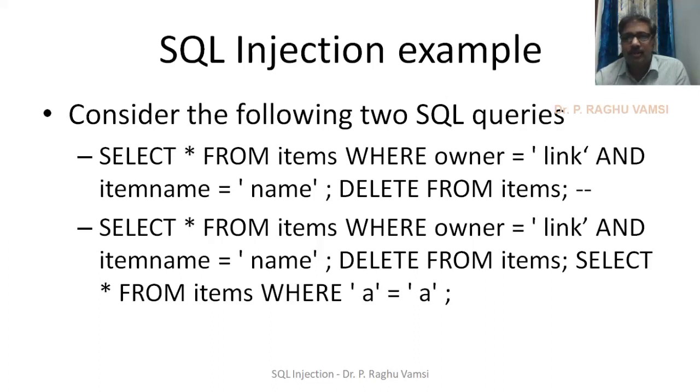That means select star from items where owner is equal to link and item name is equal to name is a query. Okay, this query is over now. Now semicolon, that means you are going to start a new query. Delete from items. So that means you want to delete everything from the items. Okay, semicolon.